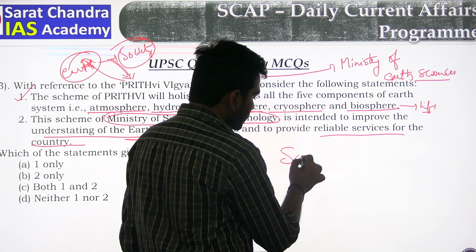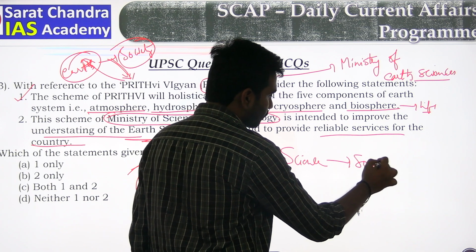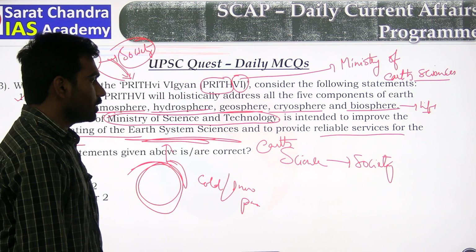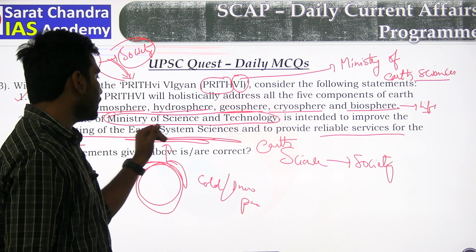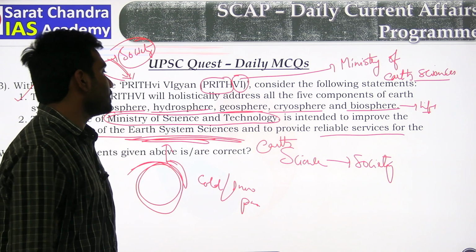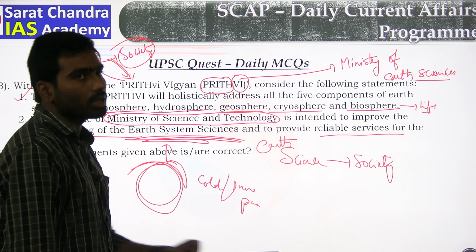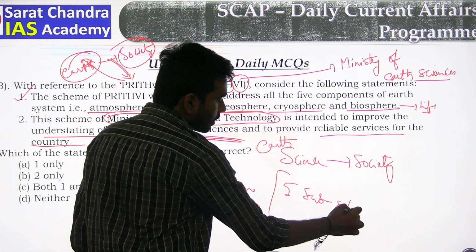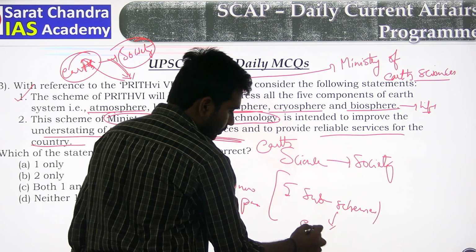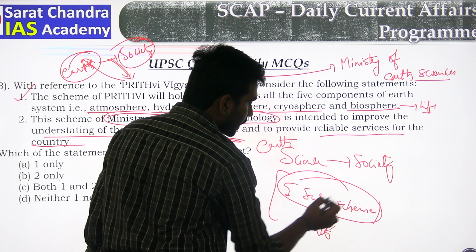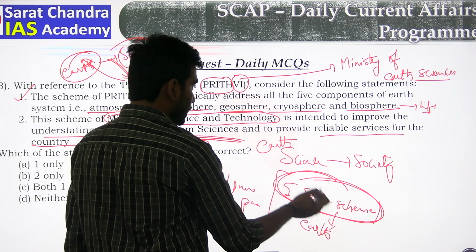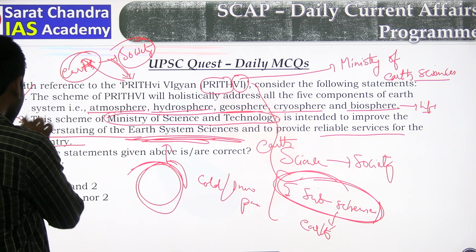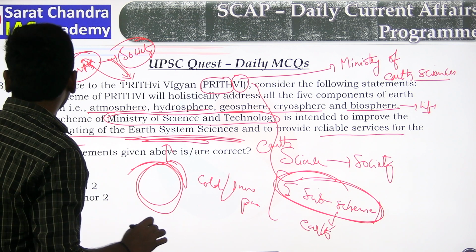The motto is science for society. Earth science for society. First of all, they need to understand the Earth science system and provide reliable services to the society. At the same time, earlier we had 5 sub schemes of Earth. They clubbed all these 5 sub schemes and attached them to the Prithvi program now. Okay, this is a wrong statement. Only the first statement is correct.